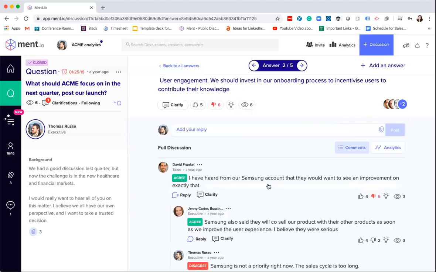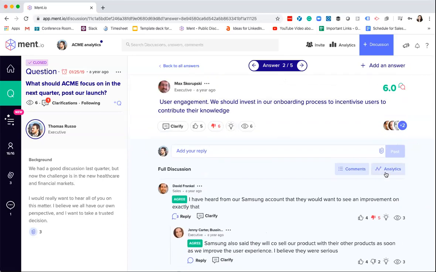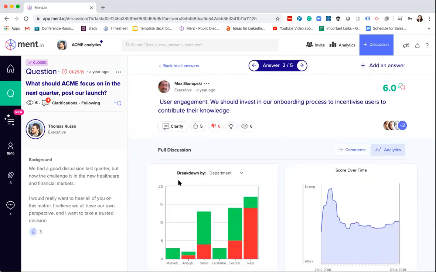If you take a look here at the comments, you don't have to read through all these answers. You don't have to go through every comment, every thumbs up, every thumbs down. Although obviously if you'd like to deep dive, it's all available and easy to read, but you're also able to very quickly get a handle on the discussion.